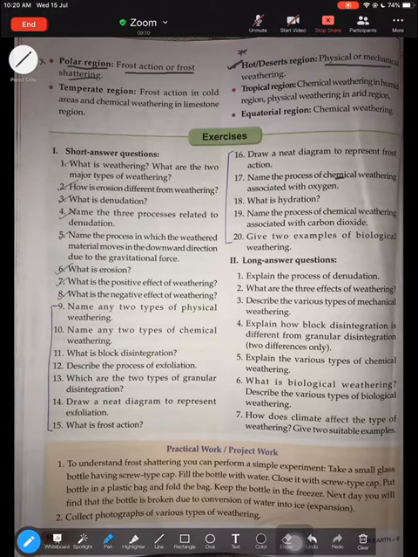And the last, tropical region, again physical and chemical both, and you have to learn that equatorial is only chemical weathering because of the reaction of chemicals. All right, so that is how weathering is related to climate. According to change in climate, weathering also changes.